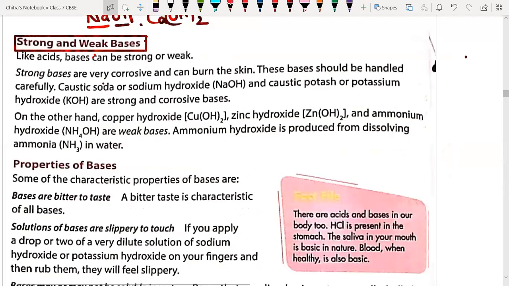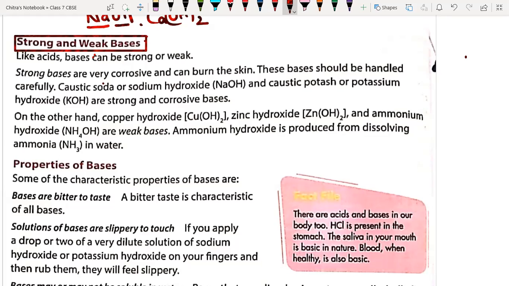Now we are going to understand strong and weak bases. As we have strong acids and weak acids, likewise we have strong bases and weak bases also. Like acids, bases can be strong or weak on the basis of their concentration, how much they are present in a particular substance. On that basis, we divide them into two categories, strong and weak. Generally, weak bases are naturally occurring, and strong acids or bases are synthesized in the laboratory.